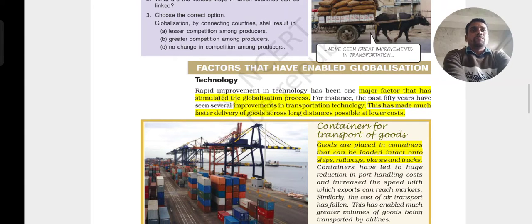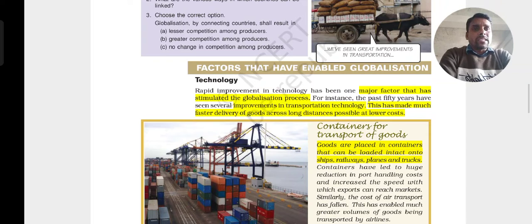But now when we go to any distance, within the district, within the state, within the country or to a different country, people can go and come back immediately, according to their work. That is the great facility that has been given by the technology, and there is much more information to see.